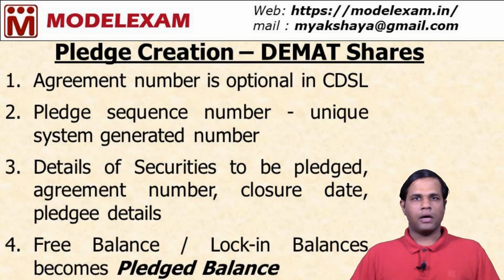Earlier we have seen that the agreement number should be mentioned in all pledge transactions, but this is optional in CDSL. That is, in CDSL, mentioning the agreement number is optional. And moreover, once the DP of the pledgor enters the pledge transaction details into the system, it will generate a unique number known as the pledge sequence number. So every pledge transaction has a unique number known as the pledge sequence number. That serves as the reference number for a particular pledge transaction.